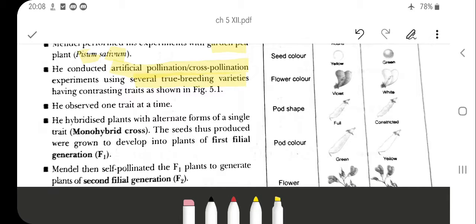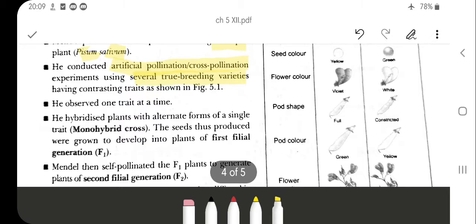What do you mean by true breeding varieties? Those are the ones which do not have any particular character of any other trait. If they are tall, they are purely tall. Generation after generation, they are tall. If they are dwarf, they are purely dwarf. They do not have any in-between or intermediate generation. Such types of traits or varieties are known as true breeding varieties, and they have contrasting traits.